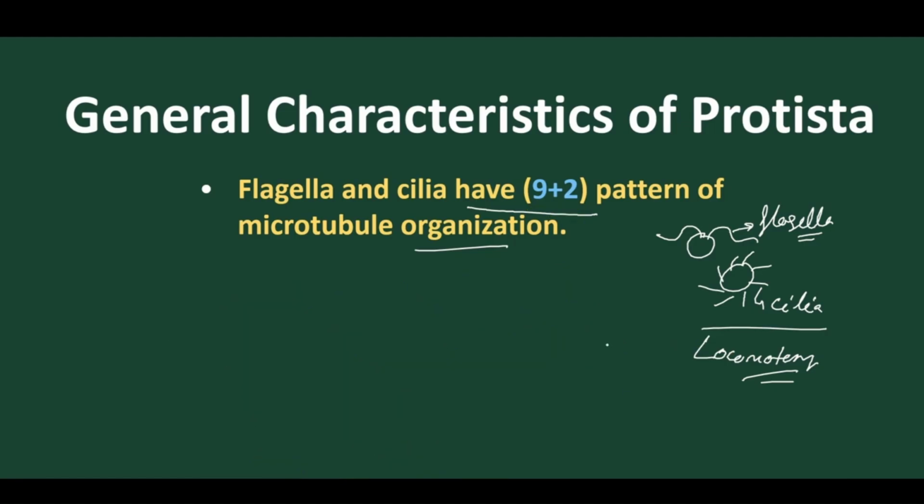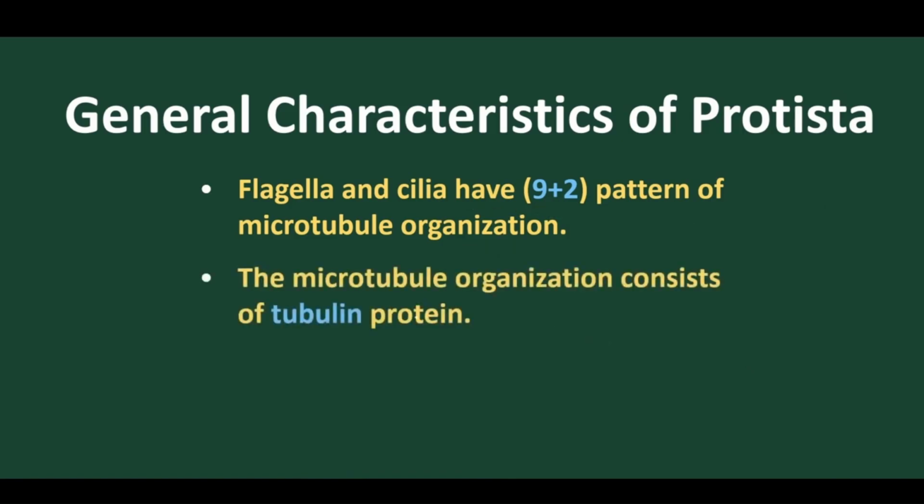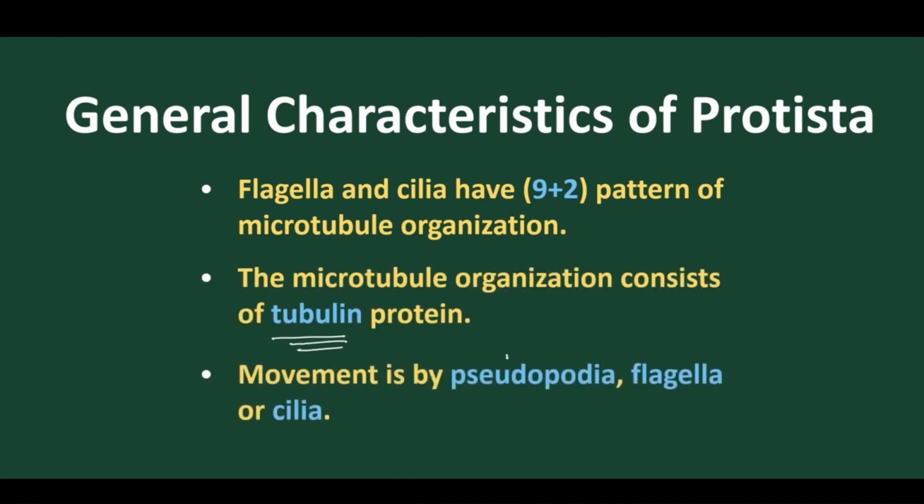So either cilia or flagella, they both contain the 9+2 arrangement of singlet and doublet microtubules. Now let's move into the next part. The next character: the microtubules are made up of tubulin proteins, and the movement is either by means of cilia, flagella, or by means of false foot. If the movement is by means of false foot-like structures, these are called pseudopodia. And mostly pseudopodia are found in the Sarcodina group, that is amoeba.